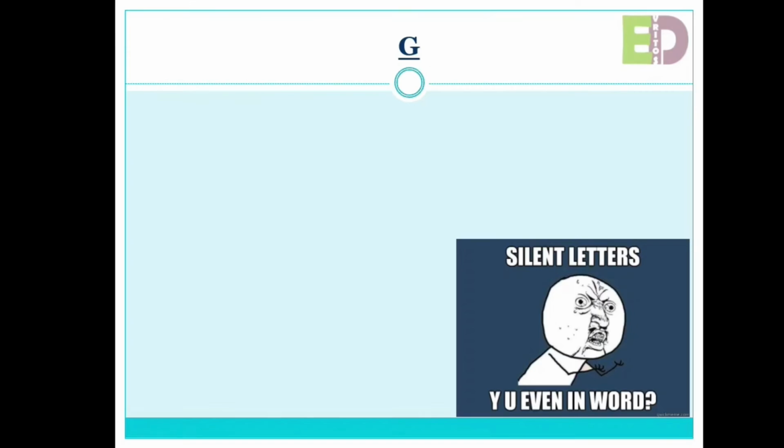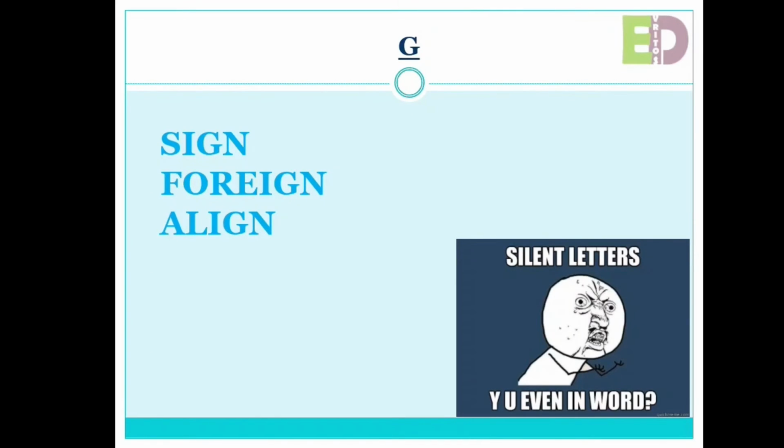Coming to letter G, G can also be silent. Sign, foreign, align, design. So basically it is not pronounced when it comes before N in a word. But as we all know, there are always some exceptions in English.